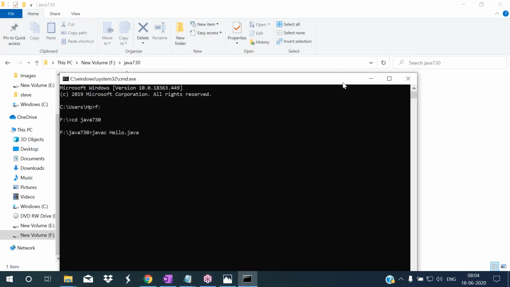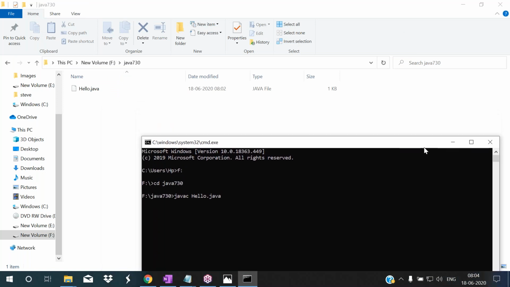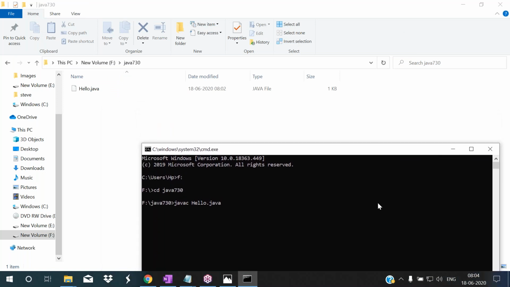Observe. Now I'm compiling this program. To compile this Java program, what do we type? javac hello.java. When I press the Enter key, what happened here? One .class file is created, with the main method's class name.